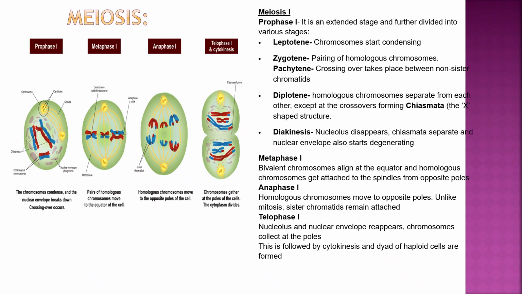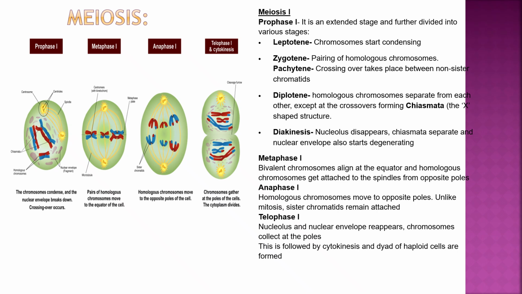Meiosis 1, prophase 1, is an extended stage and is further divided into various stages. Leptotene: chromosomes start condensing. Zygotene: pairing of homologous chromosomes. Pachytene: crossing over takes place between non-sister chromatids. Diplotene: homologous chromosomes separate from each other except at the crossovers, forming chiasmata, X-shaped structures. Diakinesis: nucleolus disappears, chiasmata separate, and the nuclear envelope also starts degenerating.